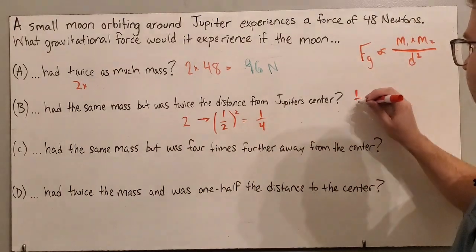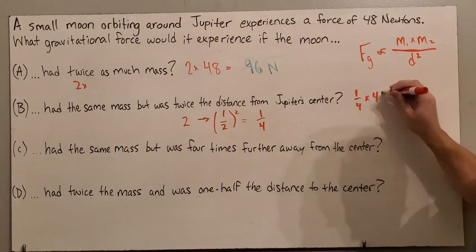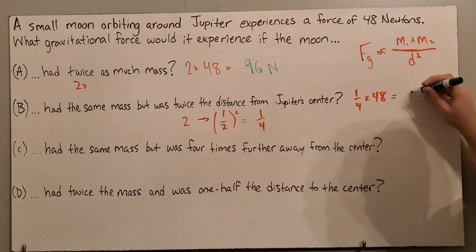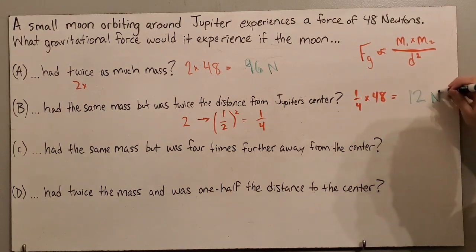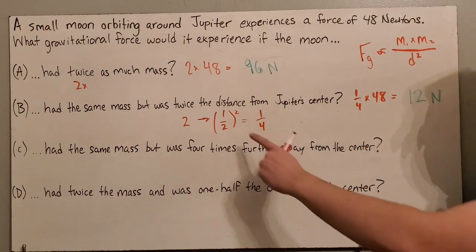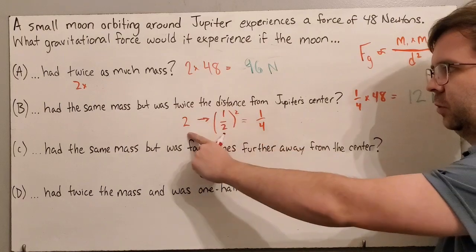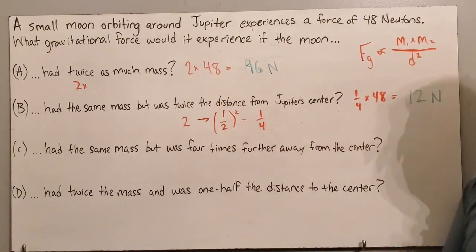So it's going to be 1/4 times 48, which is going to be 12 newtons. So we've done, again, inverse square of the distance. So 2 is twice the distance, inverse square of that is 1/4 as much.